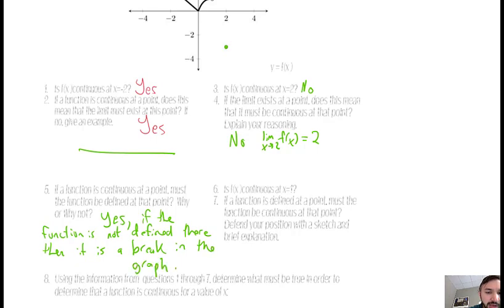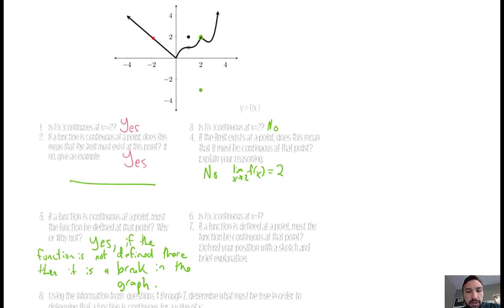And if your graph is breaking, which is not really a mathematical term, but if your graph's breaking, it's not continuous, or we would say discontinuous. All right, so back to the graph. Is f of x continuous at 1? So here's 1. To me, it looks like it is not continuous at 1. For some reason, the limit exists, but it bounced up there, so it's not continuous. There's a break in the graph.